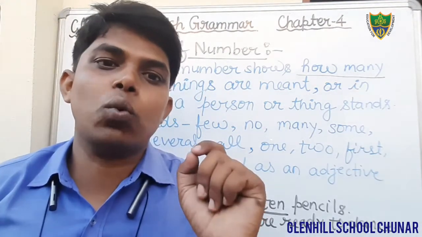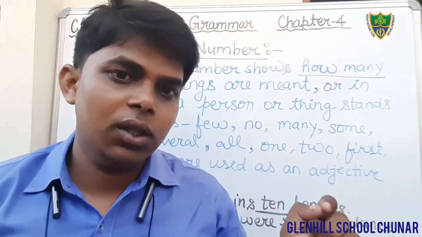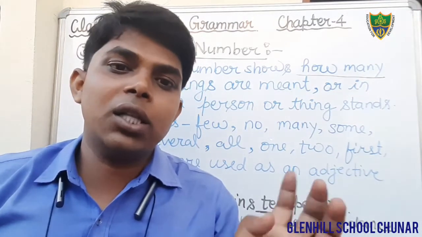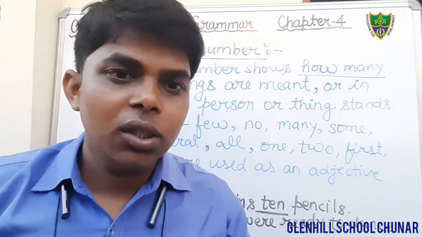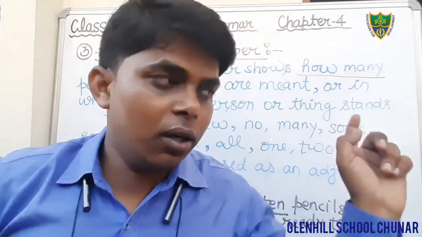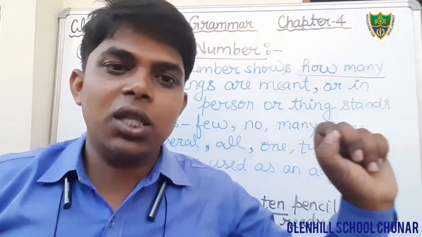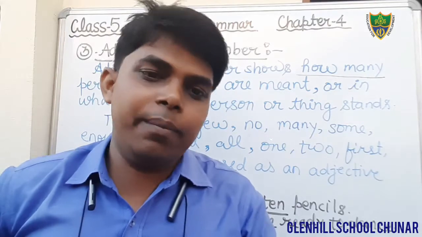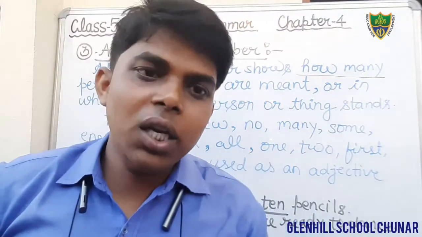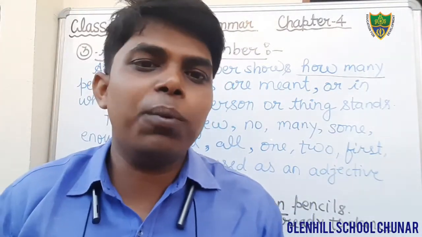It shows the quantity of a thing or person, it gives the answer to the question how much, and that is an uncountable noun. And adjective of number shows how many things or how many people are meant, and these are the words we use generally to show the adjective of number.